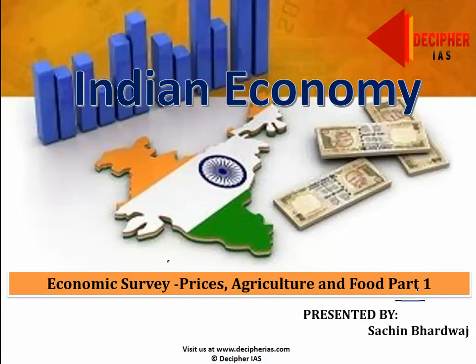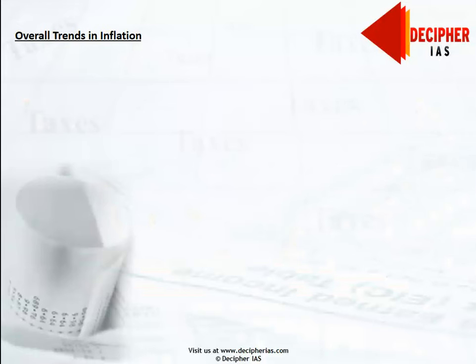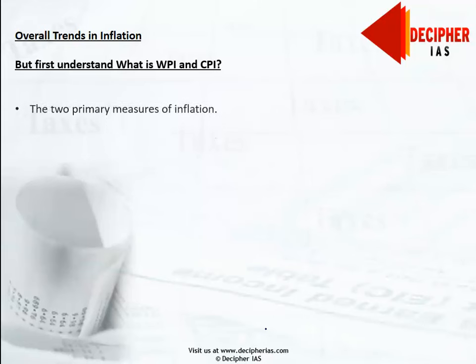In this chapter we will first discuss the overall trend in inflation. But before discussing the trends in inflation, we first should understand what WPI and CPI actually are. Wholesale price index and consumer price index are the two primary measures of inflation. That means we measure inflation by using these two indexes.